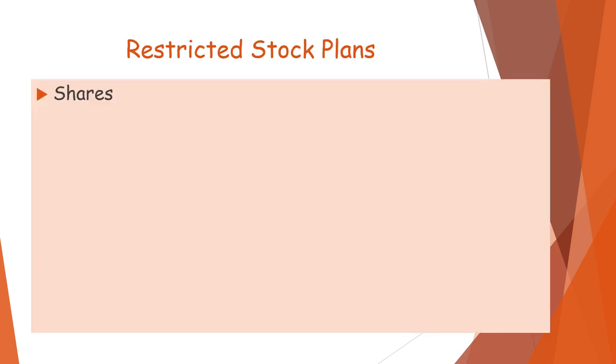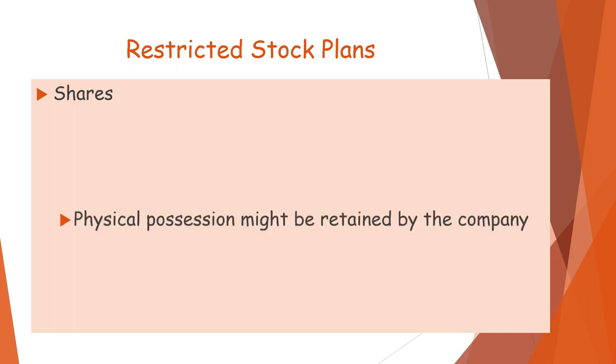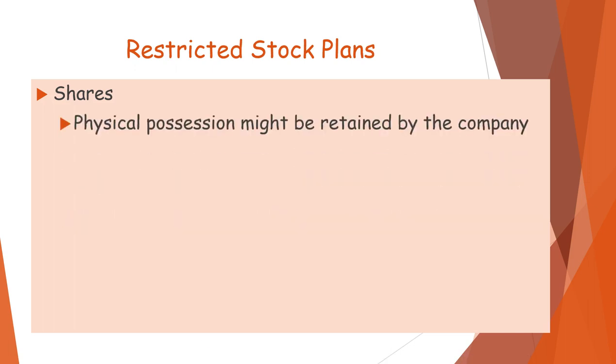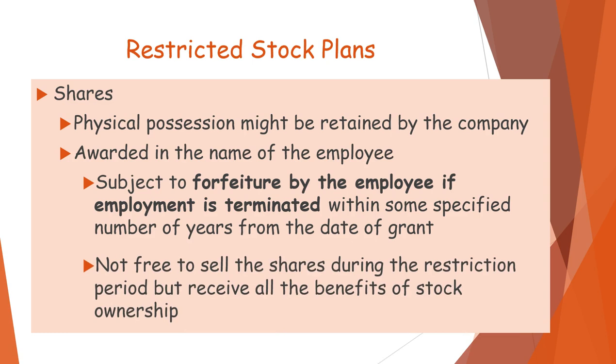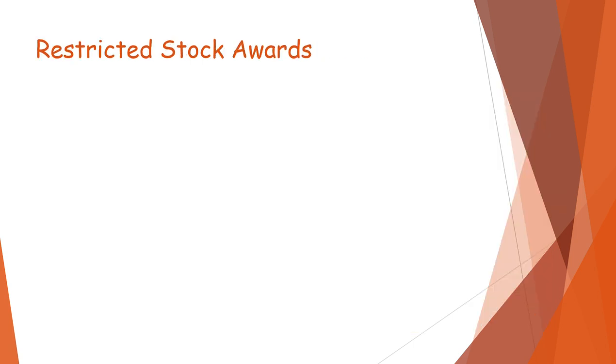So, restricted stock plans: physical possession might be retained by the company, awarded in the name of the employee, subject to forfeiture by the employee if the employment is terminated within some specified number of years from the date of the grant. Not free to sell the shares during the restriction period, but receive all the benefits of stock ownership.